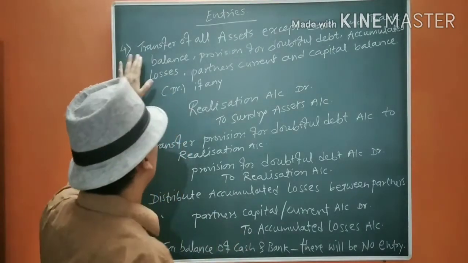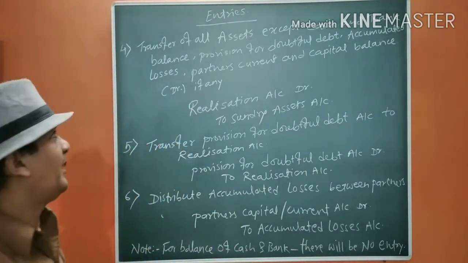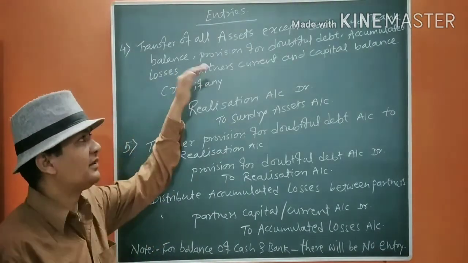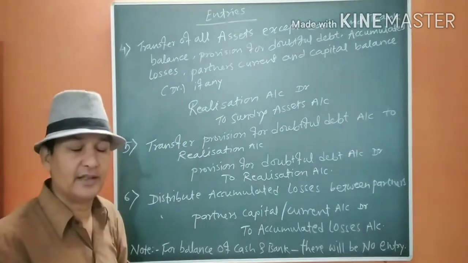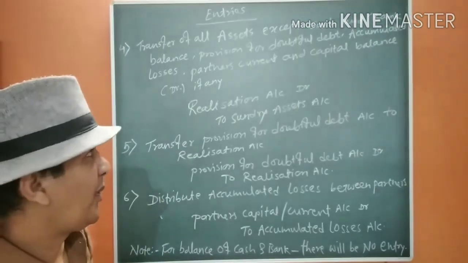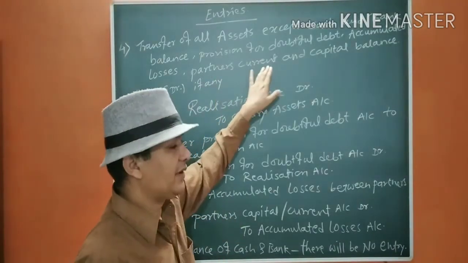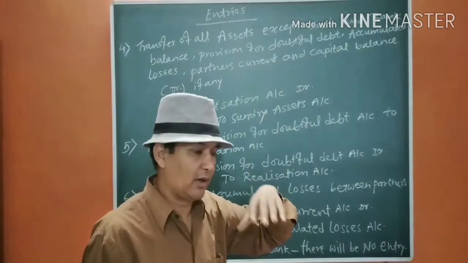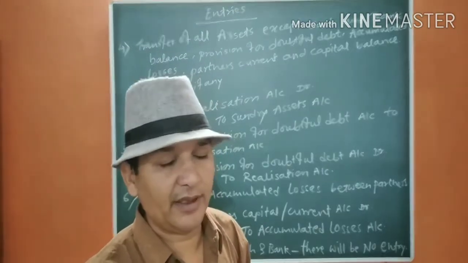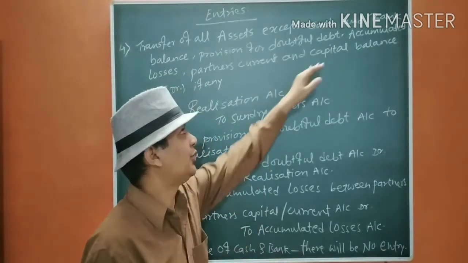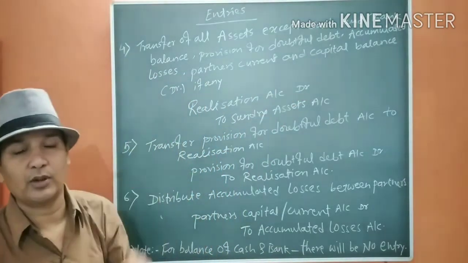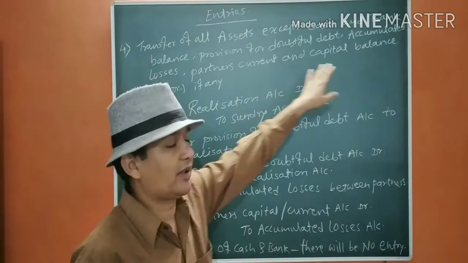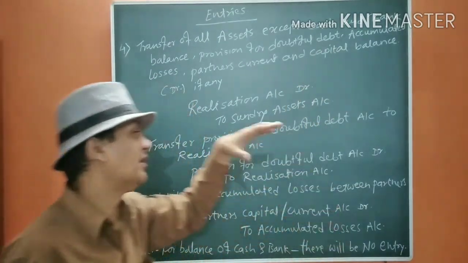Next entry. Transfer of all the assets except cash and bank balance, provision for doubtful debt, accumulated losses, and partners' current and capital balance, that is debit balance if any. You should remember whenever partners are having a current account, it may have a debit balance even if the partner's capital account is fluctuating and some partners are having a deficit in their capital. At that time it will show a debit balance, and therefore the balance sheet may have a debit balance in current or capital account, and that's why I have written these things.